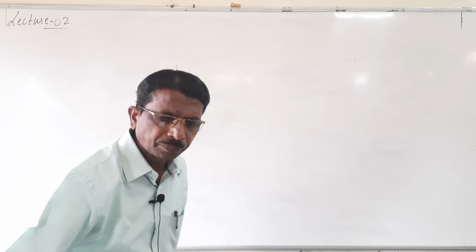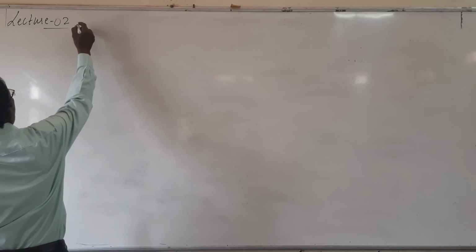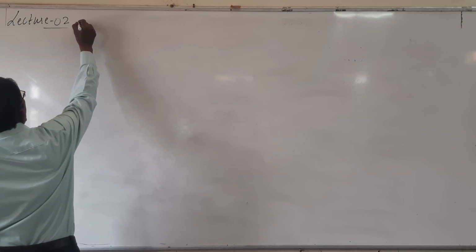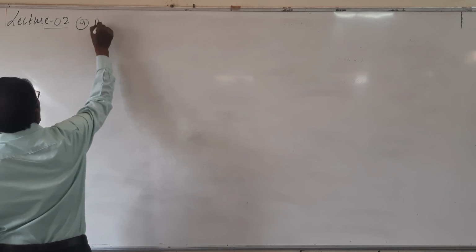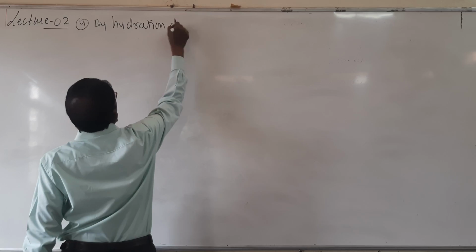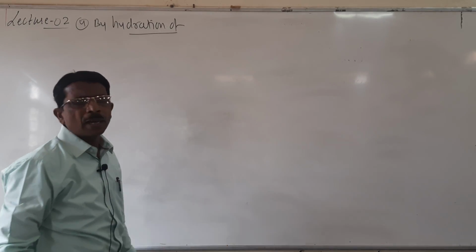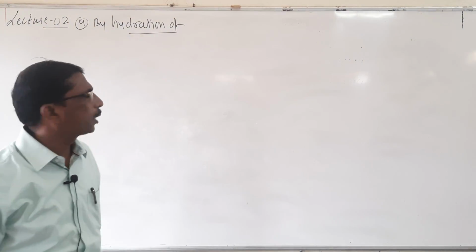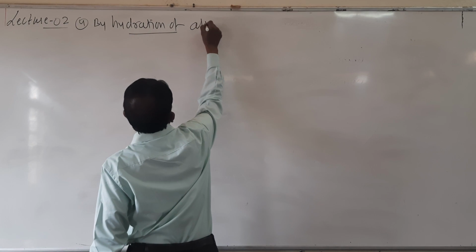Look here, so here it is the fourth one, by the hydration method. So, by hydration of alkynes.